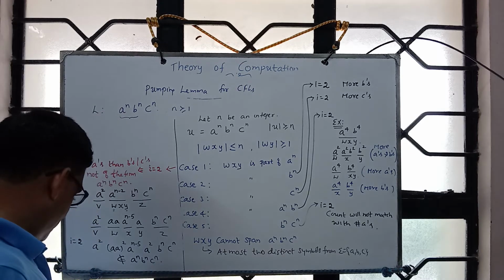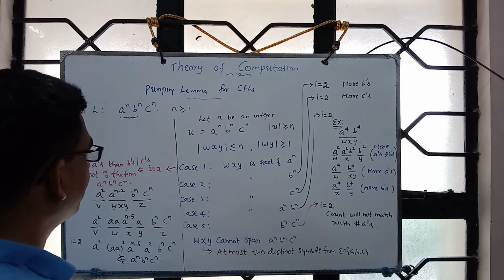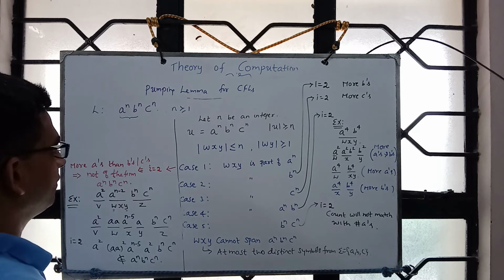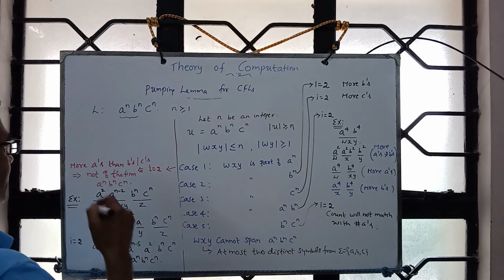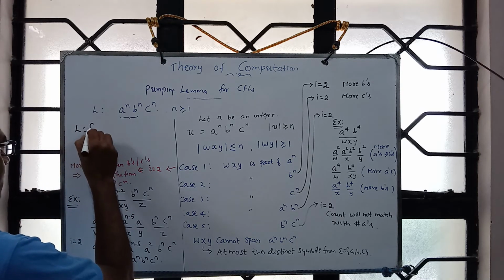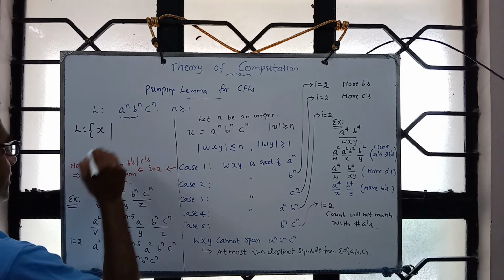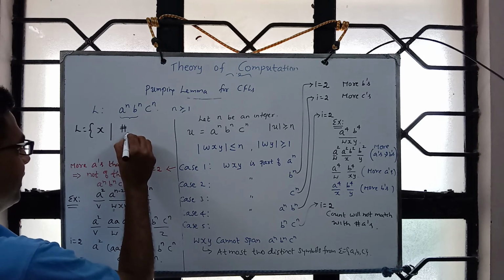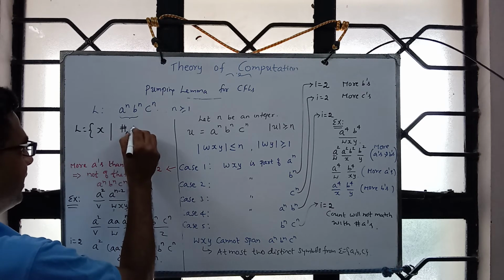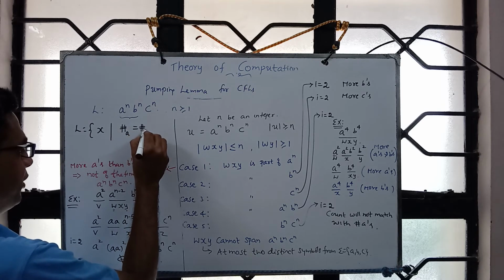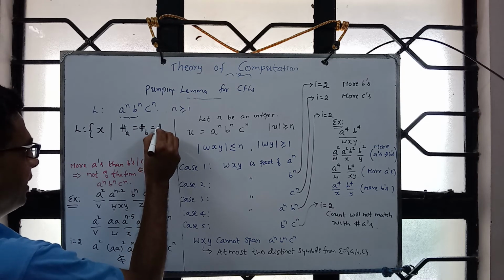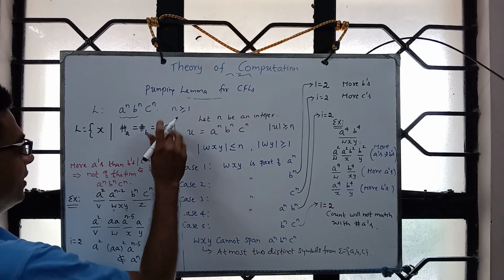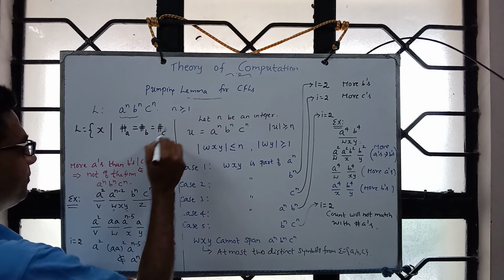And with this, one can also prove related languages. For example, the language consisting of the set of x such that the number of a's in x is the same as the number of b's in x, which is the same as the number of c's in x.